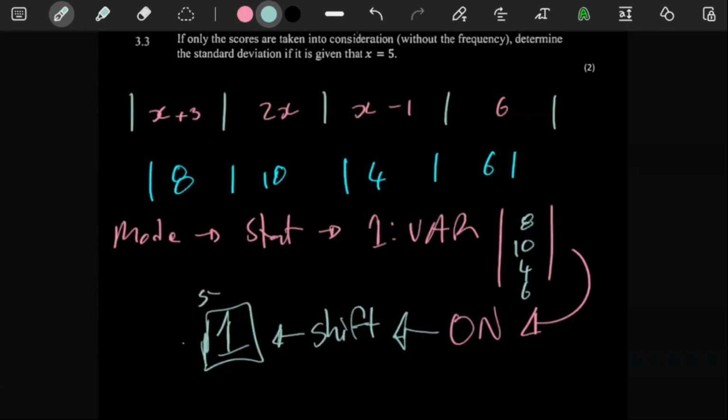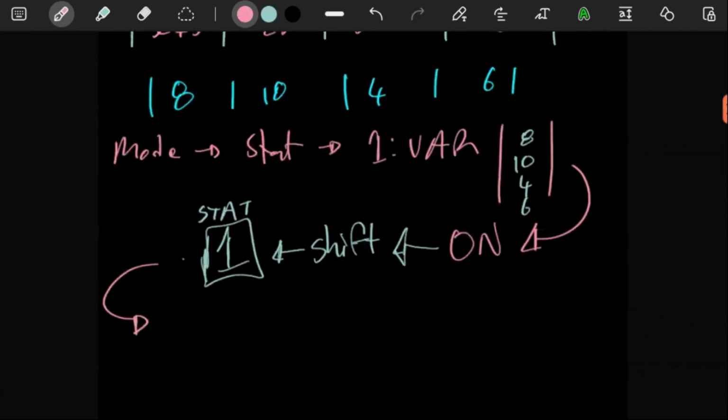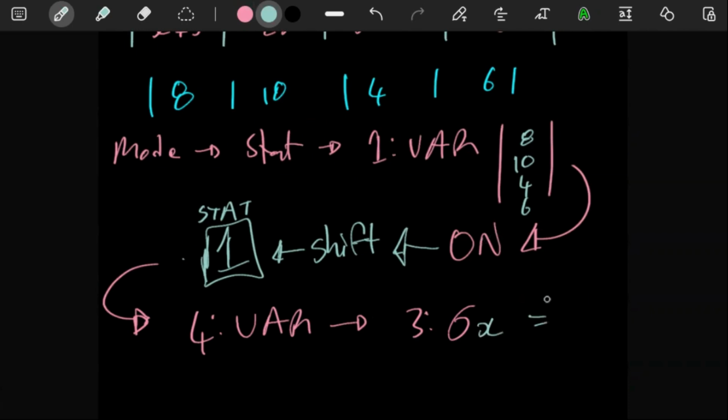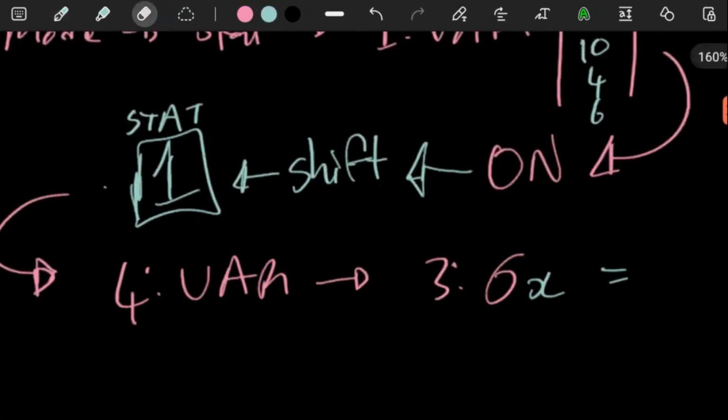We know it has stat up there, and from there you are going to have to choose var. After choosing var, you're going to have to choose option 3 in the Casio calculator. It looks something like this. And then if you choose that, you're going to get the standard deviation as 2.24. I ran out of space. So 2.24. There you go. There's your standard deviation.